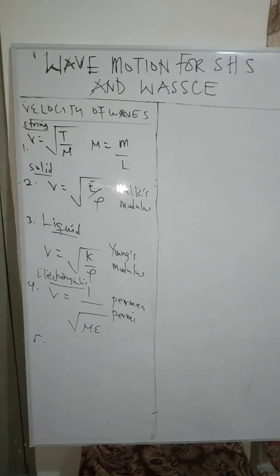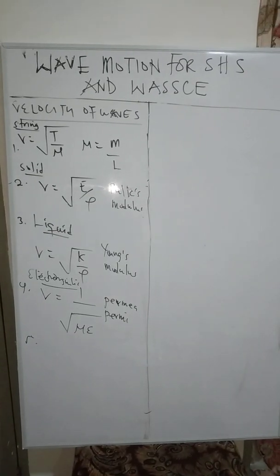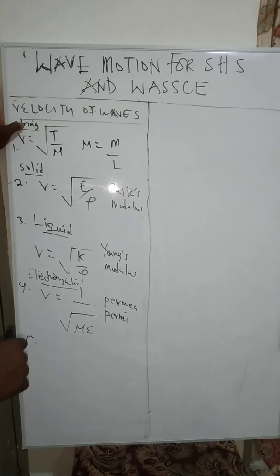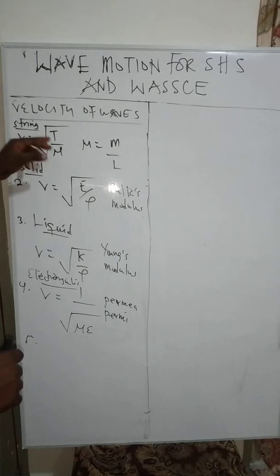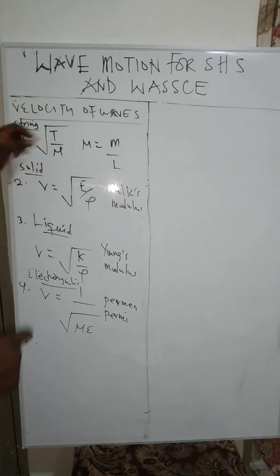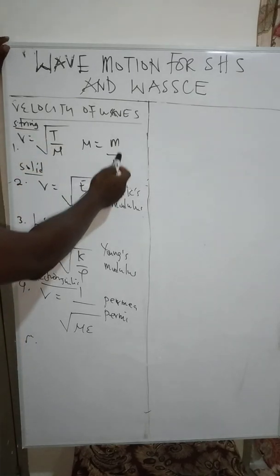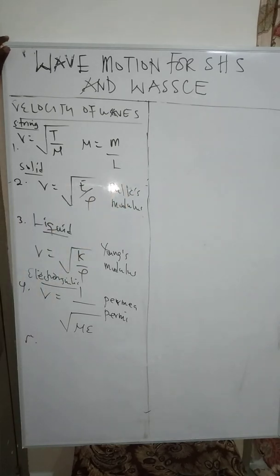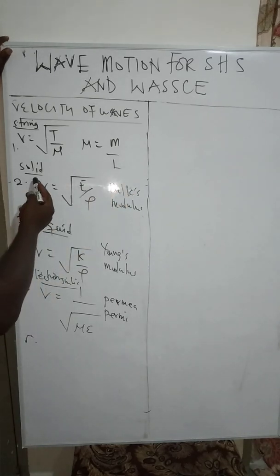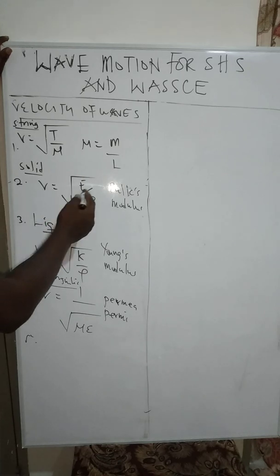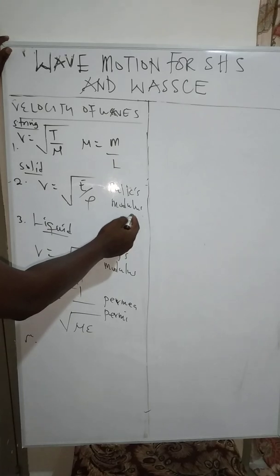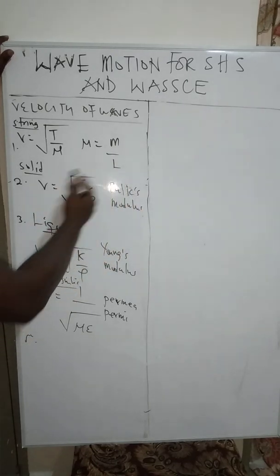Okay, so on the board here we have velocity of waves. There are so many equations for velocity of waves. The first one is velocity of a wave in a straight string, where v is equal to the square root of the tension over mu. T here is representing tension. This is mu, which is mass over length, or mass per unit length. Then velocity in a solid, where v is equal to the square root of E over rho. Rho is density. E is the bulk modulus, which is a constant, and will be given to you in a question.